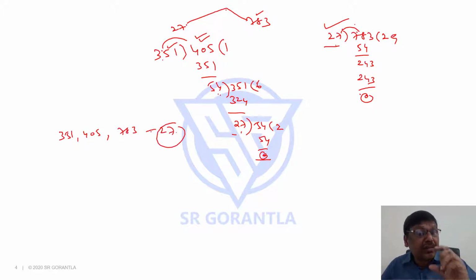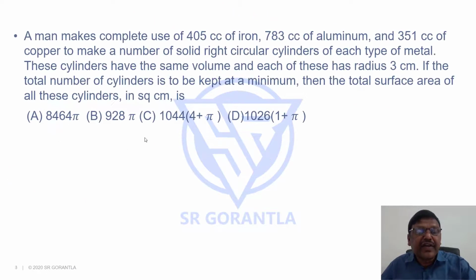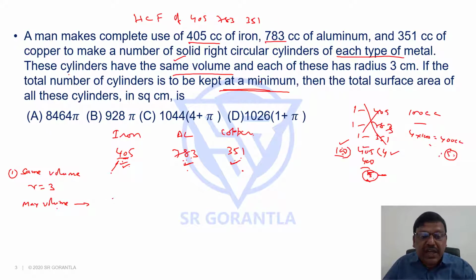In other words, the maximum volume of the cylinder can be 27 cubic centimeters. If the maximum volume is 27 cc, what will be the number of cylinders here? The number of cylinders will be 405 by 27, because one cylinder's volume is 27 and the total volume is 405. What is the number of cylinders? 405 by 27, if you do, you get 15.